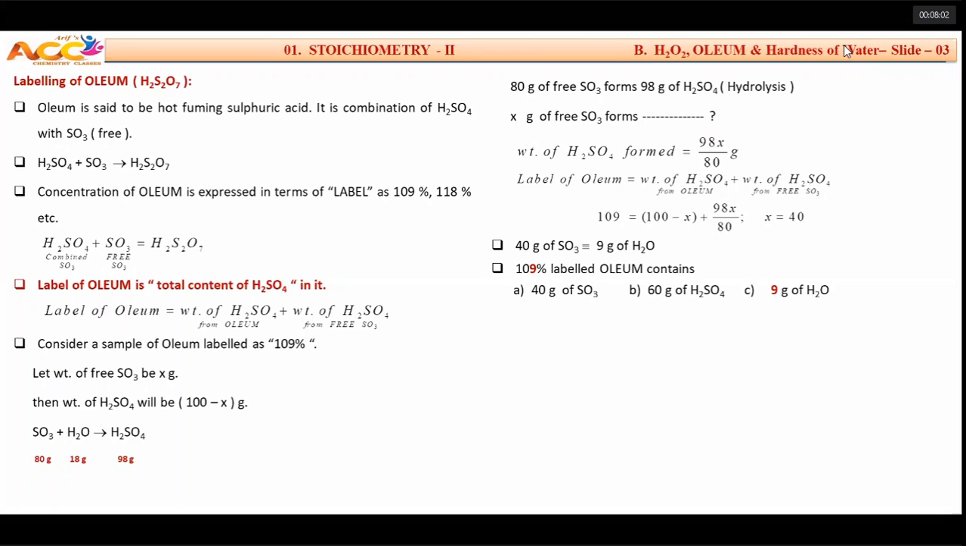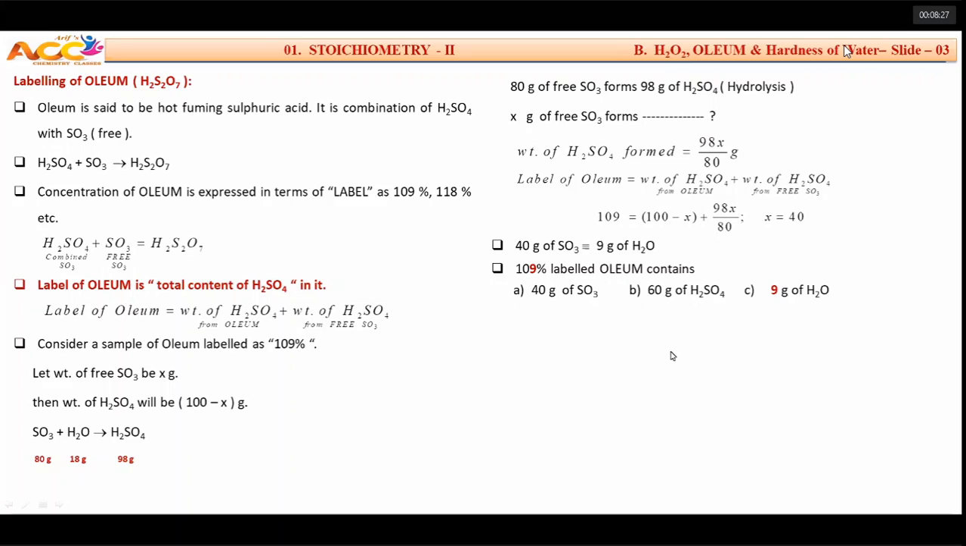If it is so, every 80 grams reacts with 18 grams. If we are having 40 grams, it will react with 9 grams. If it is 20 grams, it will react with 4.5 grams. That will give a number which is going beyond 100. Therefore, we label oleum in the form of 109%, 118%, like that. Got it? So whenever we are having percentage of oleum, what is the shortcut?